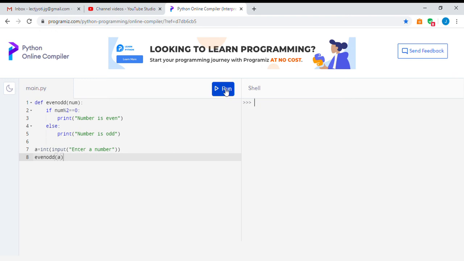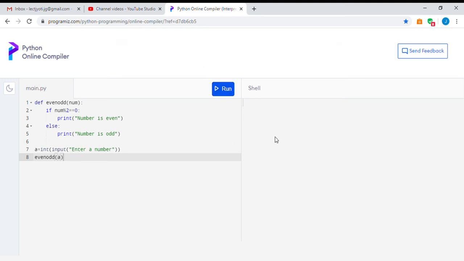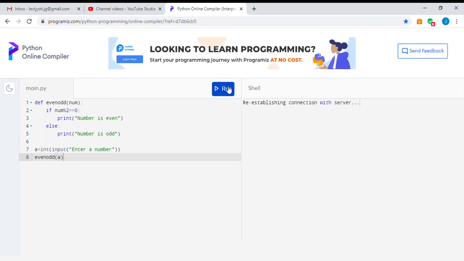It may take some time. Re-establishing connection. Yes, it is there. Enter a number. So if I enter 4, it will print number is even. I run it again, enter a number. If I enter 9, it will say it is odd. So this is how it is taking one value as a parameter and giving me the result in the function itself. I think it is clear to you.